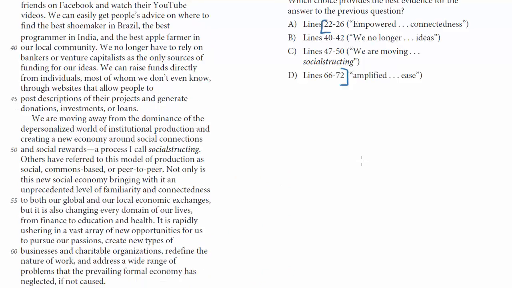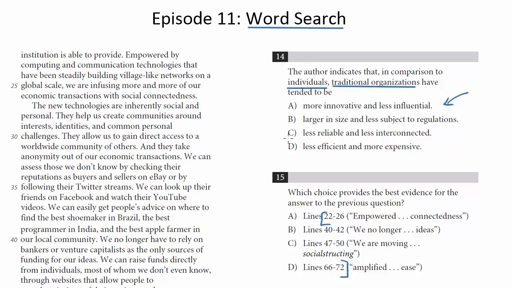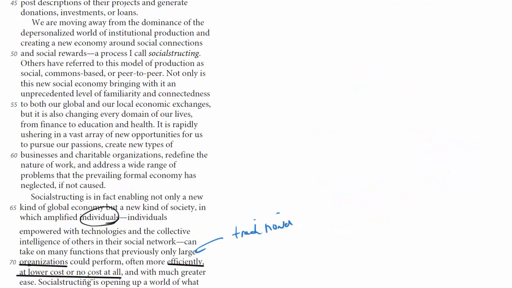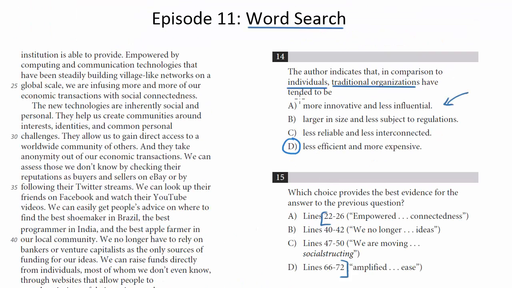In other words, expensive. So we look at the choices, we like choice D because the traditional organizations are less efficient and more expensive in comparison to the individuals. And again, notice that comes directly from this portion of the passage. So if you can find it, you should be good to go. Don't pick a choice A, B, or C here if you can't find the evidence in the passage to support it. Don't infer, don't imagine what the answer could be. You have to find the evidence. So we can get rid of A, B, and C because it's not mentioned. The answer to this one is D.